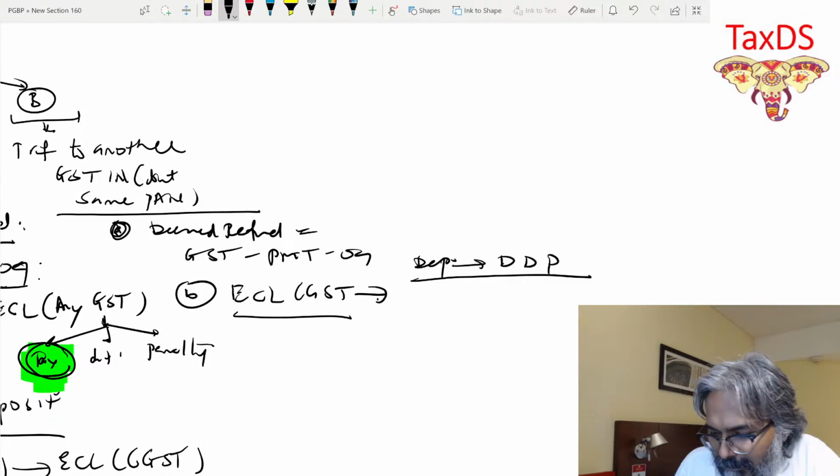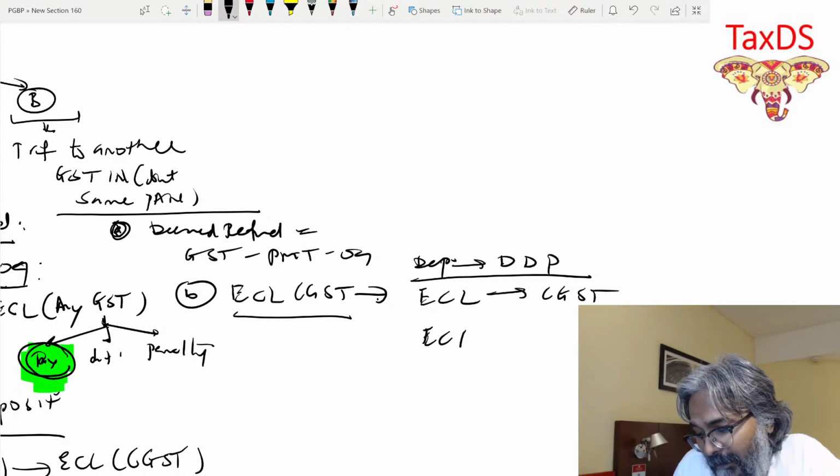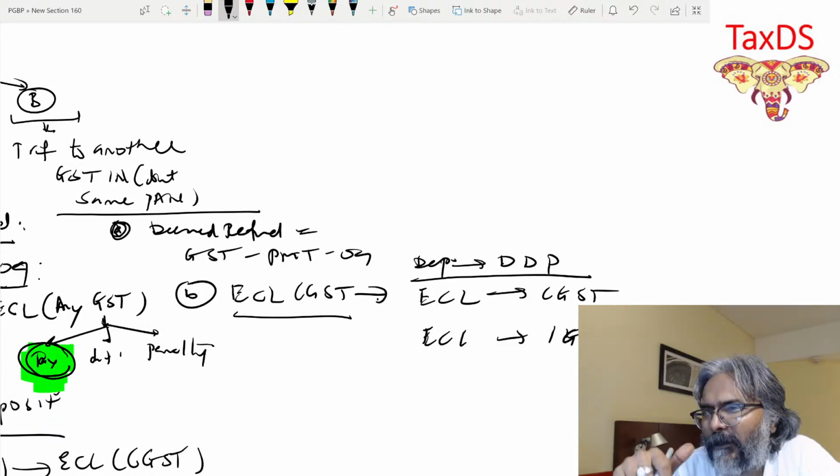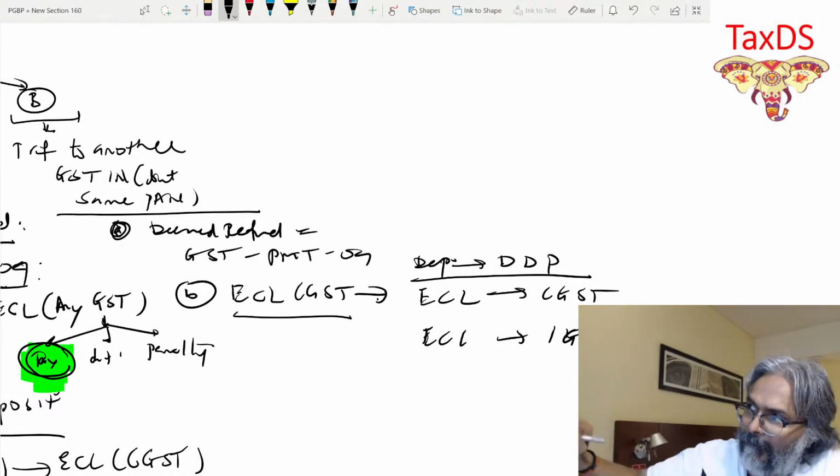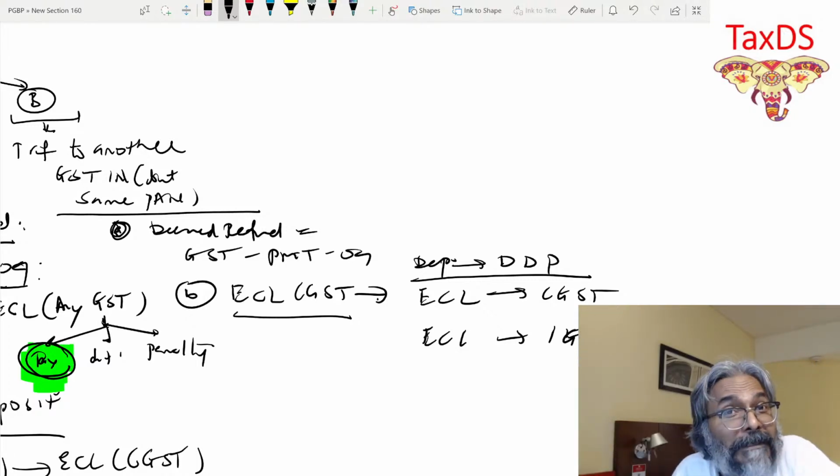Where will it be deposited? Major head would be either CGST, or it could also be IGST, students. Obviously, the CGST which I have put up could be used for CGST, or CGST can go for IGST also. So that is where I can put these two things, but not for SGST, students. That is one thing you should always be aware of.